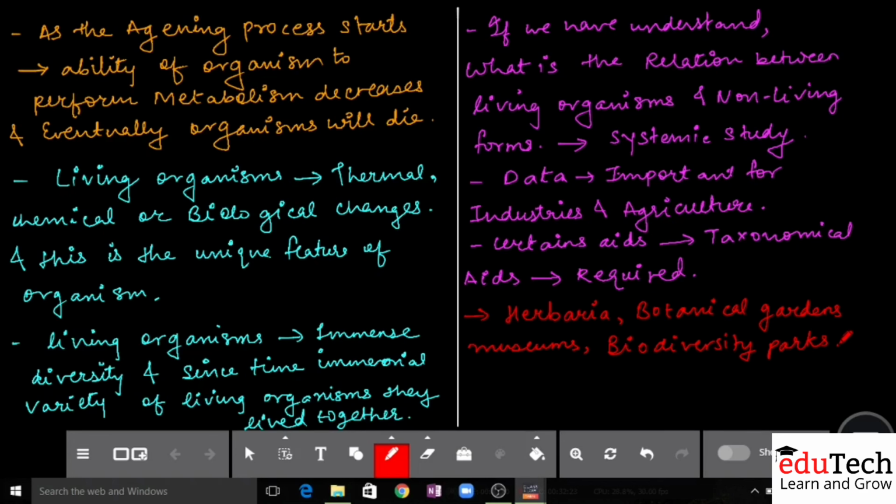In actuality, to be very frank, understanding this data itself is a huge challenge. So you're trying to simplify it. Now how are you going to simplify? You will simplify with the help of different methods, different tools called taxonomical tools or taxonomical aids. For example, herbaria, botanical gardens, museums or biodiversity parks. We are going to understand each and every taxonomical aid in detail in the following modules. So stay tuned and all the best. Thank you very much.